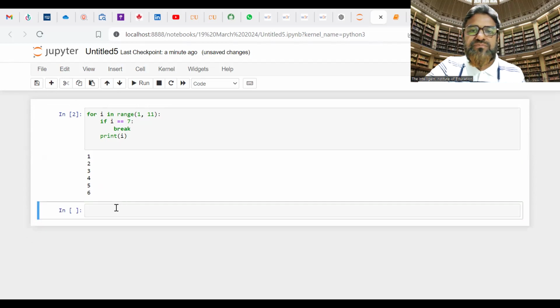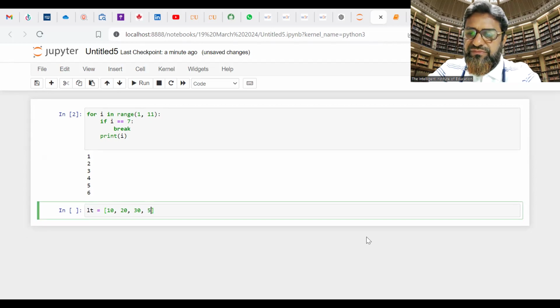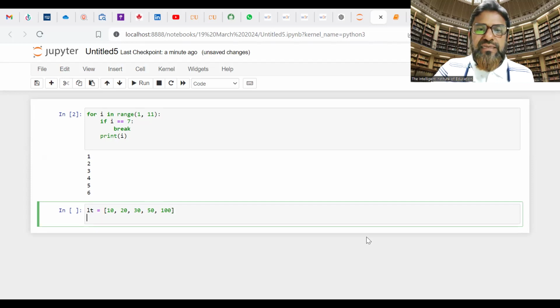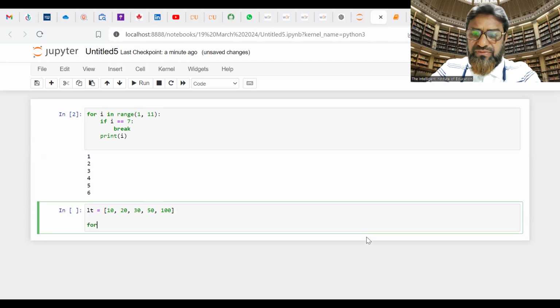Take a new sheet. I'm going to create one list, like lt equal to, some numbers: 10, 20, 30, 50 and 100. Okay, these numbers. Fine. Here the same loop, for i in lt.